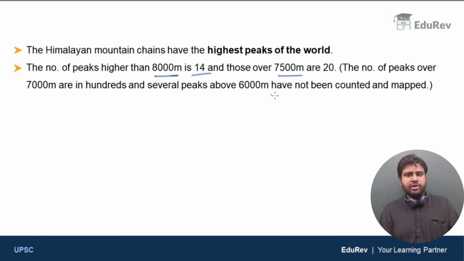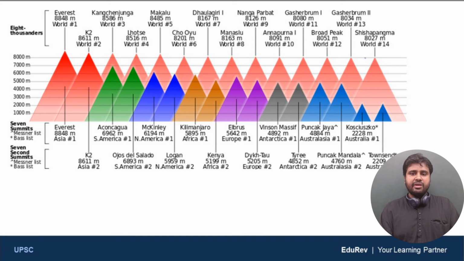Clear? So just look at these figures. They speak for themselves. The number of mountains higher than 8,000 meters is 14, and the number of mountains more than 7,500 meters high is 20. Clear? Now, just look at this image here. These bigger mountains which are pink in color are Himalayan mountains, the top highest mountains of the world, and they are compared with the other mountains present outside the Himalayan region.